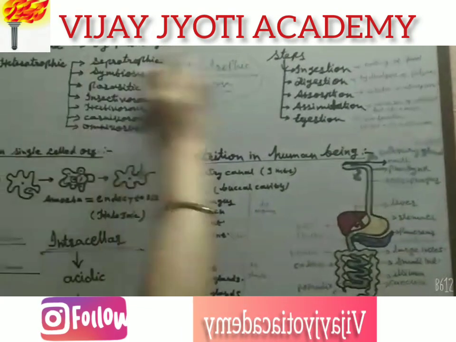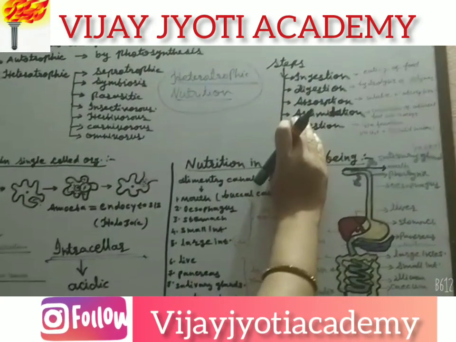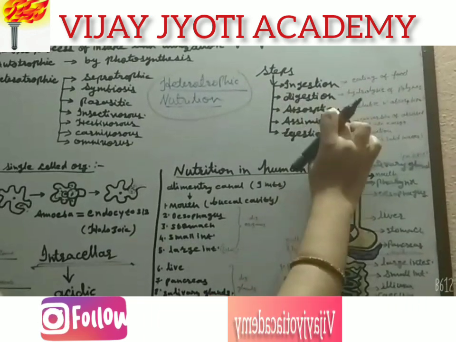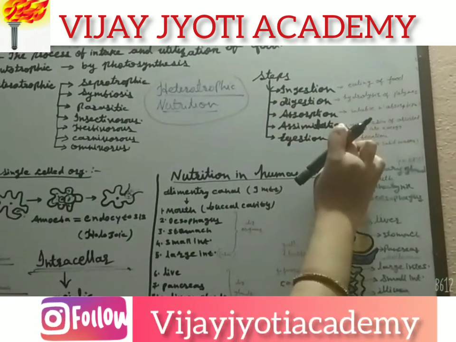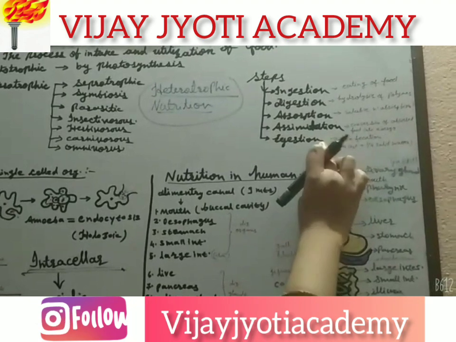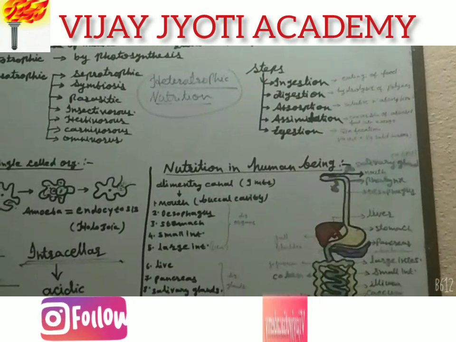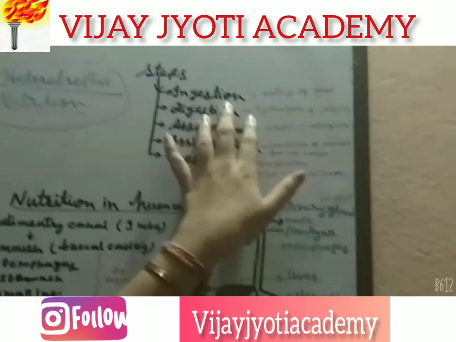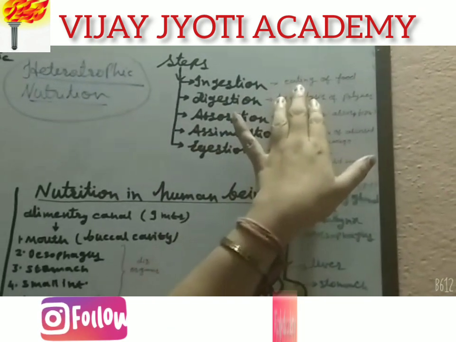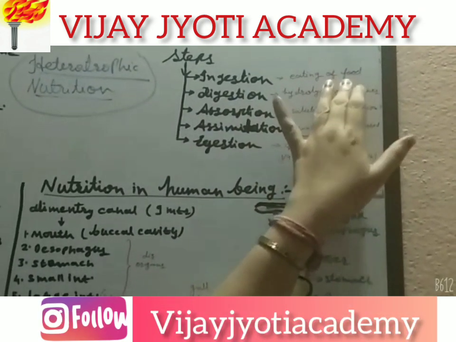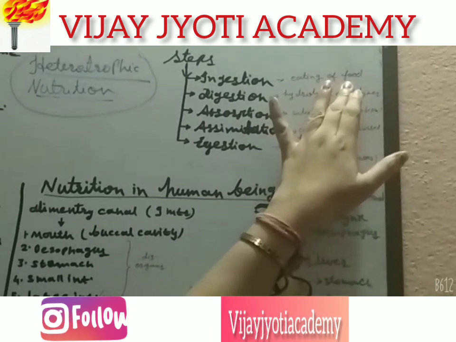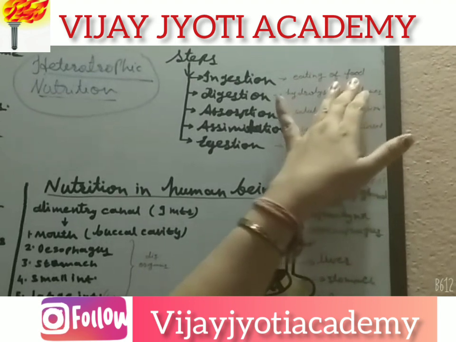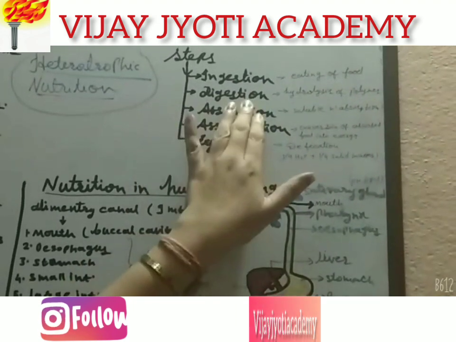As I told you, nutrition completes in 5 steps, and these steps are ingestion, digestion, absorption, assimilation and egestion. What do you mean by these terms? Let's understand what these terms are. Ingestion means the process in which food is taken inside the alimentary canal, or we can say it is the method of eating food. Next step is digestion.